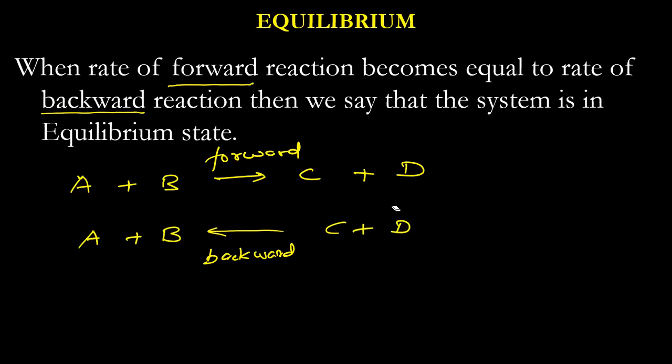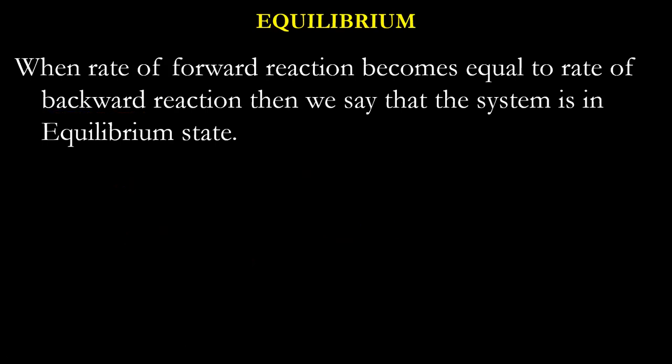So one very good example in a real scenario is Haber's process. When nitrogen and hydrogen combine, they produce ammonia. We have talked about it earlier.